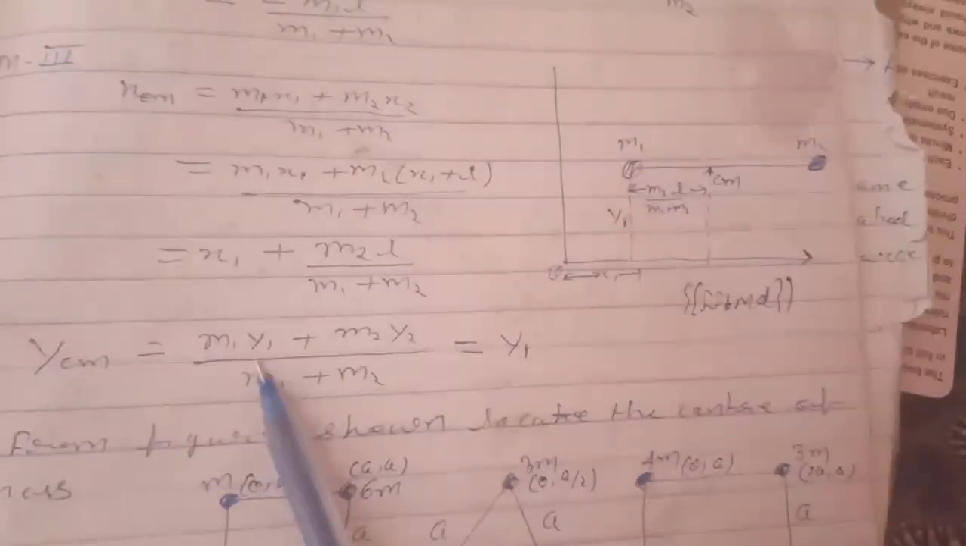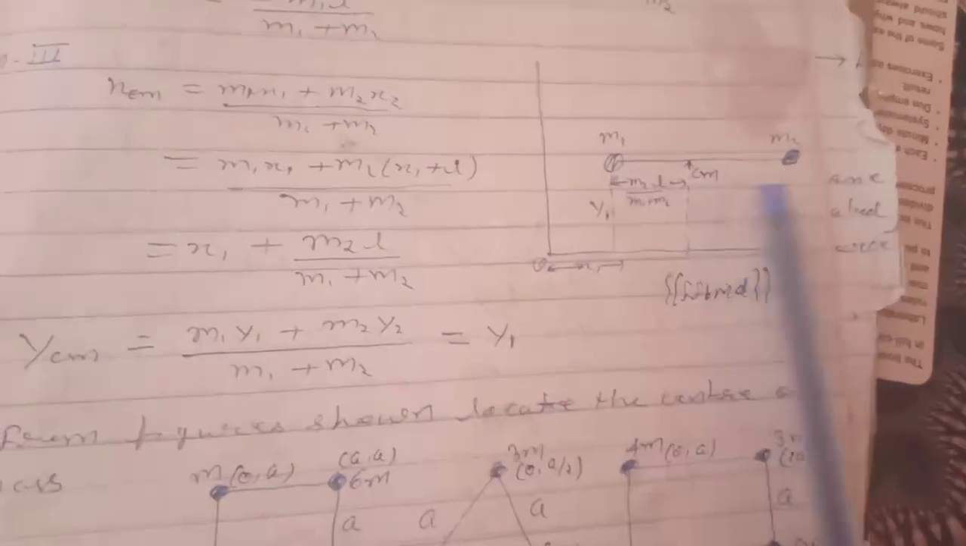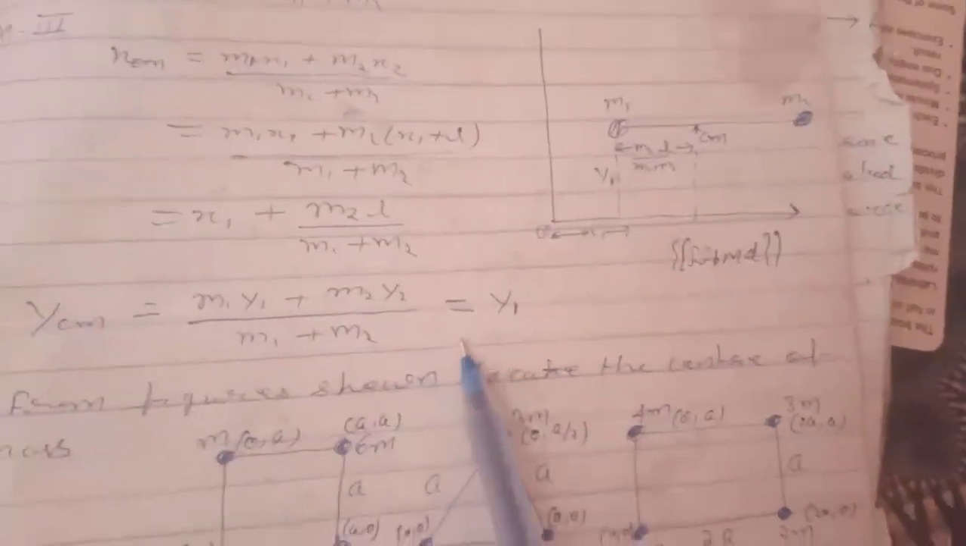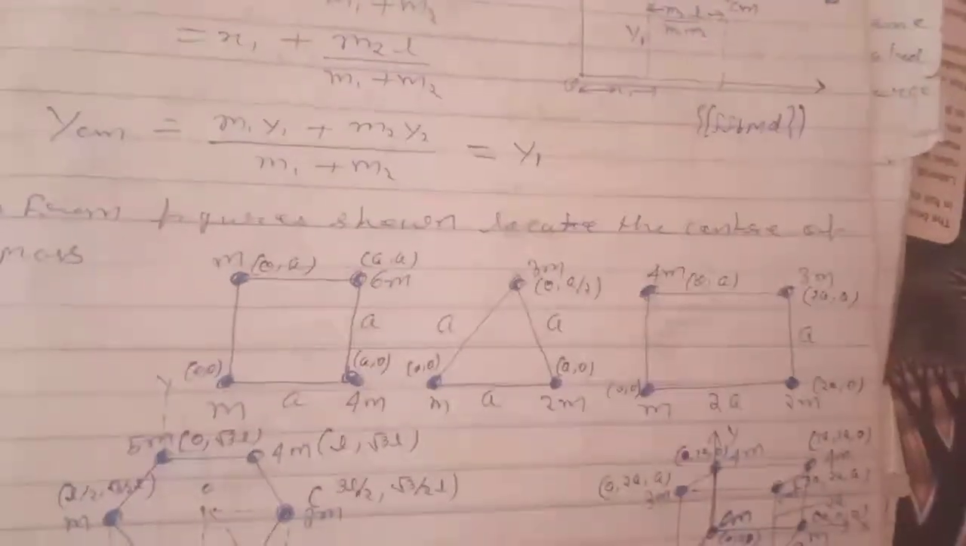And YCM equals m1 y1 plus m2 y2 by m1 plus m2. Because the y coordinate is the same, y1, for both bodies, y2 will be y1 and y1 will be common, so m1 plus m2 will cancel out and YCM equals y1. From the figure, find the center of mass of the different figures as shown and calculate and solve this.